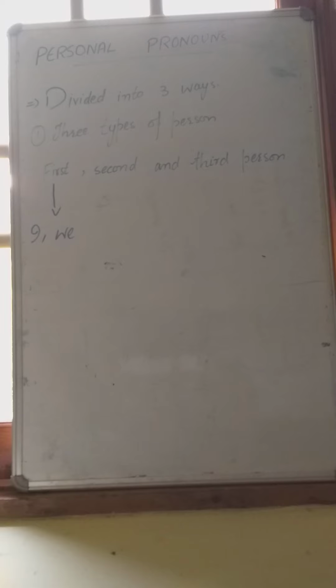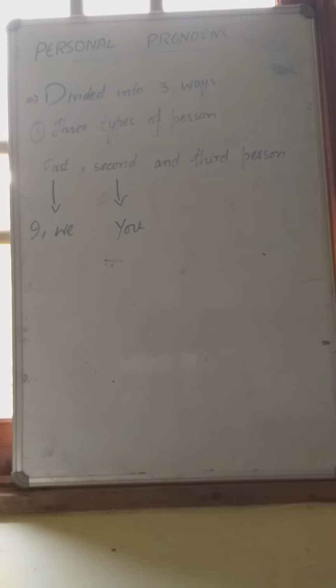Second person, a pronoun used for the person spoken to is known as second person. जिससे बात हो रही है, that's called second person, like you. And the third person, a pronoun used for the person spoken of, is known as third person, जिसके बारे में बात हो रही है, that is known as third person. For example, he, she, it, they, etc.